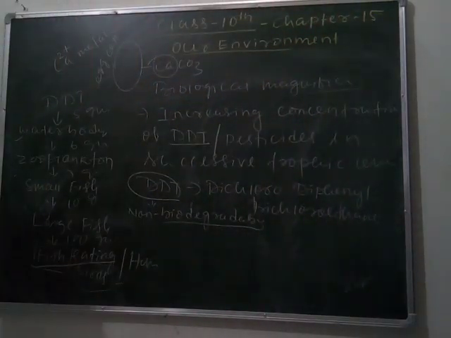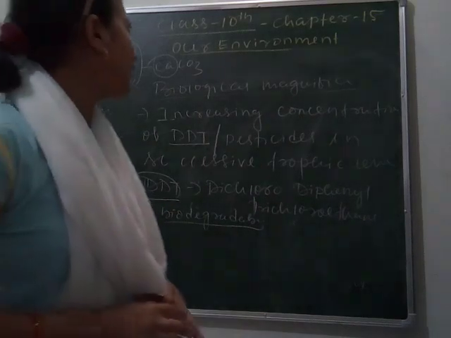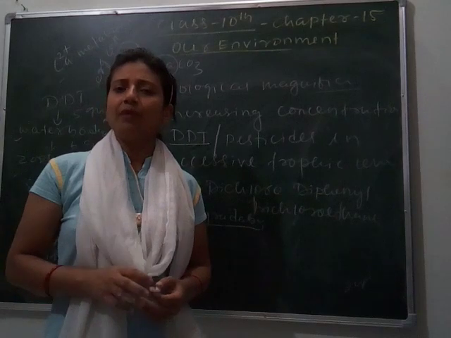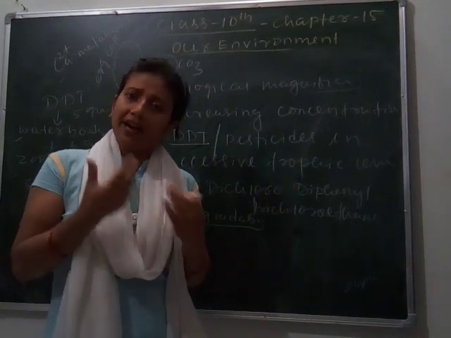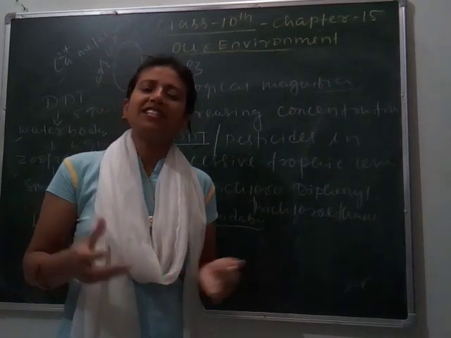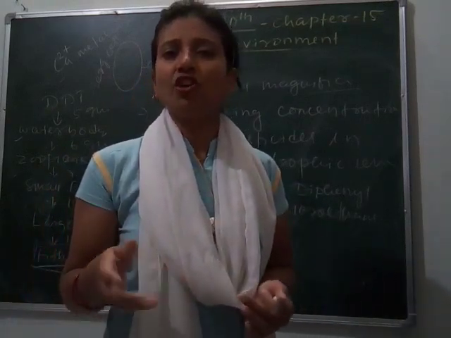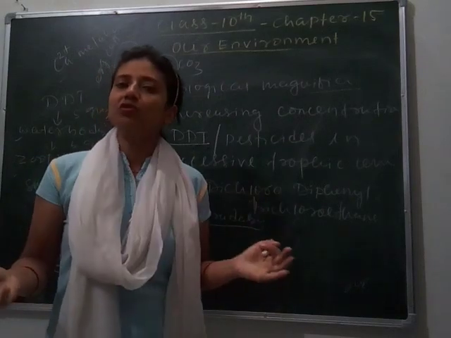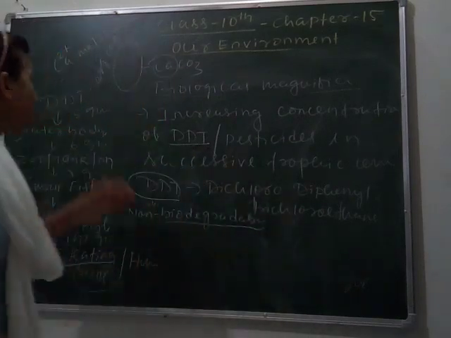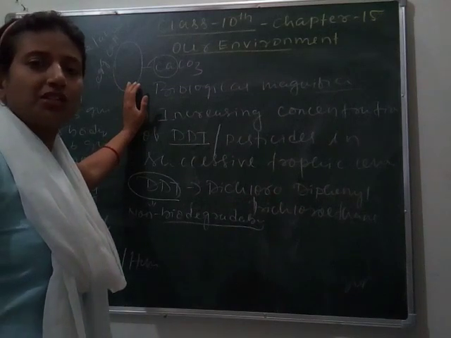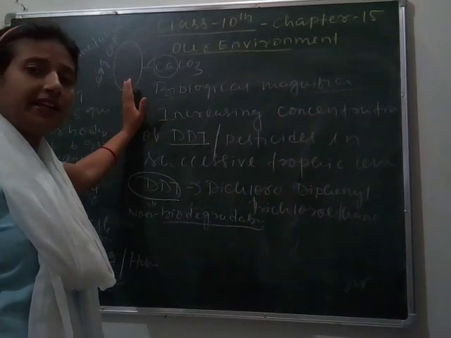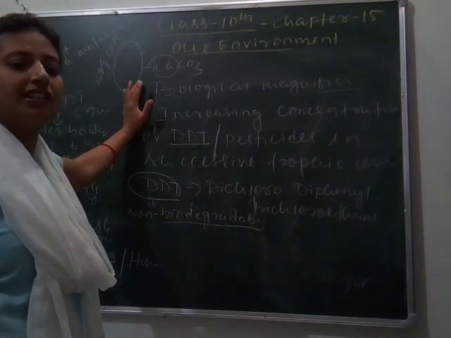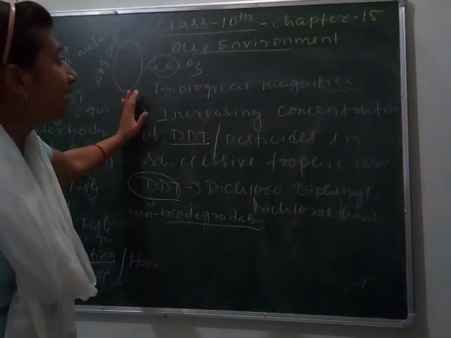This is how our environment is affected. Again, the environment also gets polluted due to other activities, like our own, when we throw garbage here and there. If the garbage is non-biodegradable, it blocks the open drainage system, due to which flood-like situations occur. So we have to manage the garbage we produce. This topic will be studied in detail in the next chapter. Next we will study the ozone layer and how it is getting depleted.